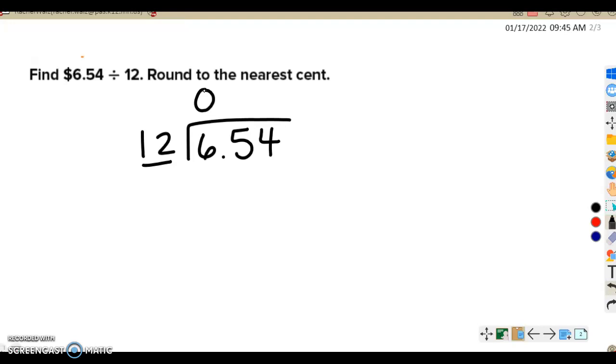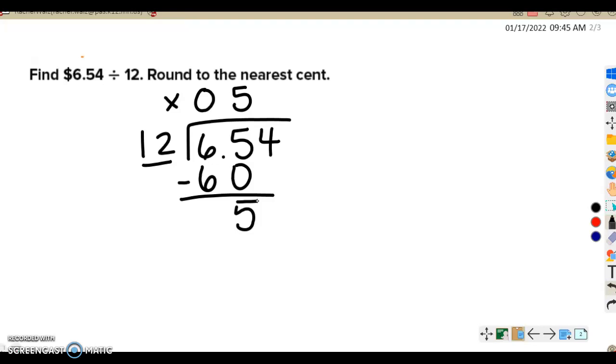So it doesn't go into 6, so we're going to combine 6 and 5 to make 65. 12 can go into 65 5 times because 12 times 5 is 60. So I'm going to subtract there and get 5 left over.